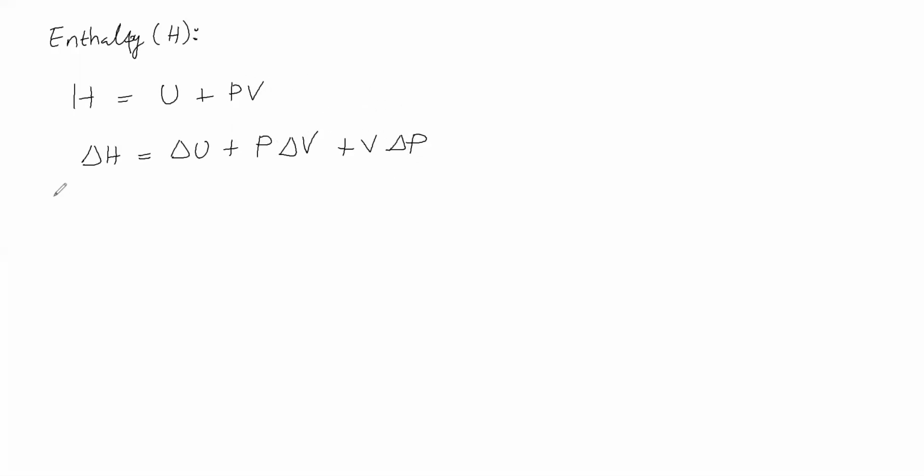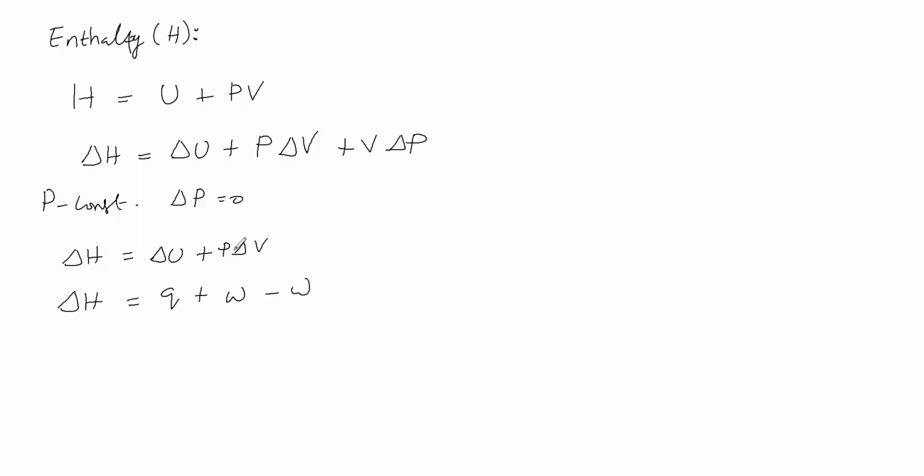Now we will consider constant pressure. Then delta P is equal to 0, so delta H is equal to delta U plus P delta V. Delta U is equal to Q plus W; it is the mathematical form of the first law of thermodynamics. This P delta V is equal to minus W, why? Because W is equal to minus P delta V, as we have seen.